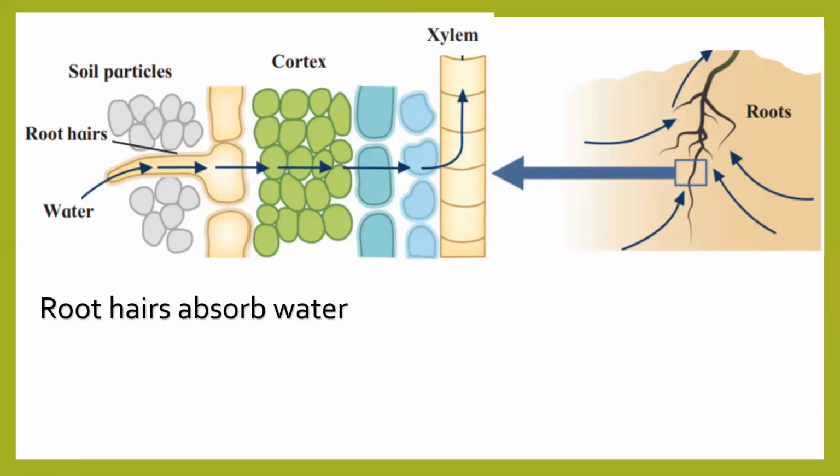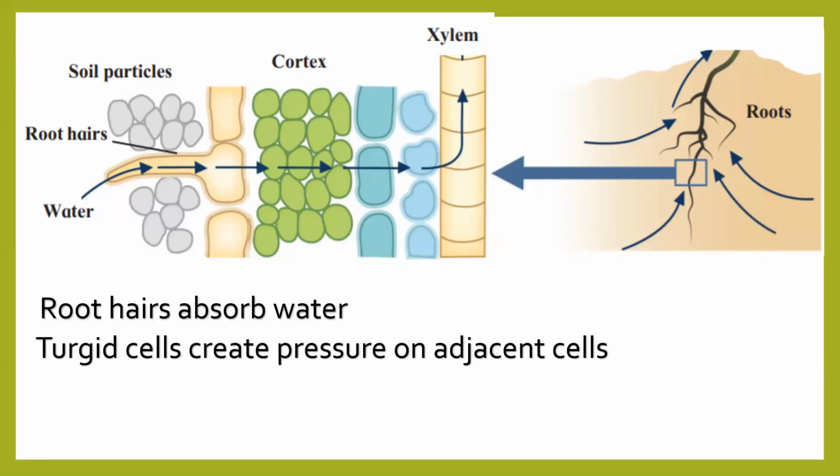Now the blue color thing is nothing but your water. These are not cells. It is just shown how water is going to enter the xylem. No doubts? Okay. So the second thing that happens is turgid cells create pressure on adjacent cells, and this is called root pressure.